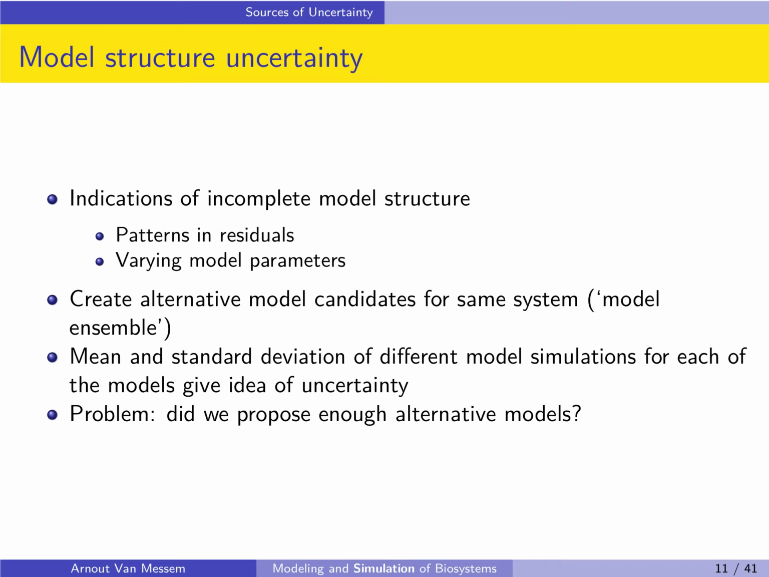The comparison between those different models is usually done through the mean and the standard deviation which you obtain through model simulations. Using the mean and the standard deviation, you get then an idea of the uncertainty of each of the models, and then you can choose the model with the least uncertainty. The problem with this solution is, did we propose sufficient alternative models? So did we think of all the plausible alternatives, or are there other alternative models that we need to consider?